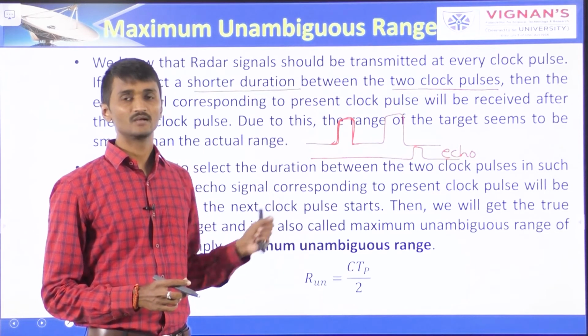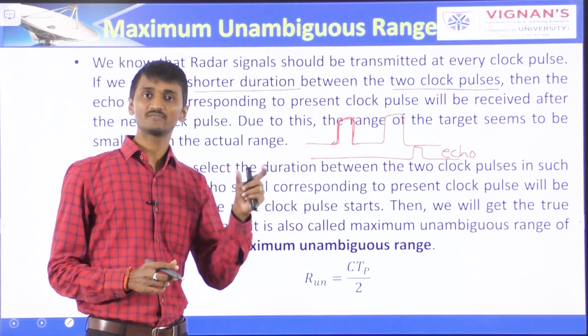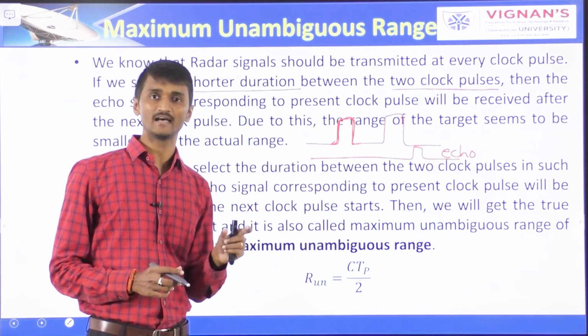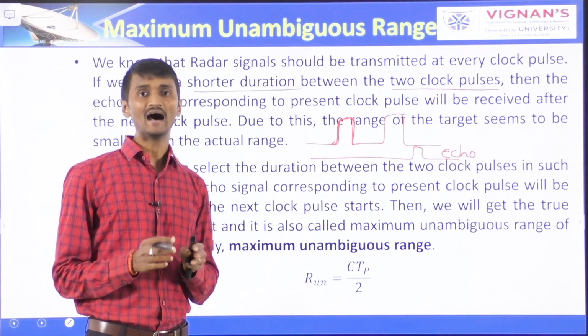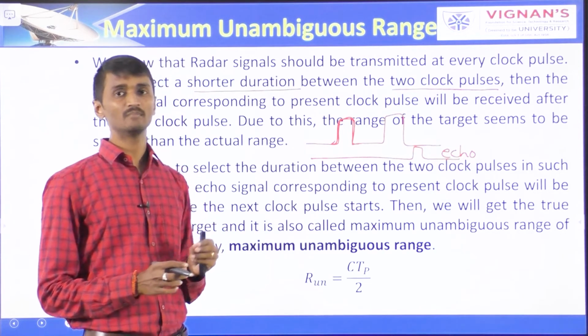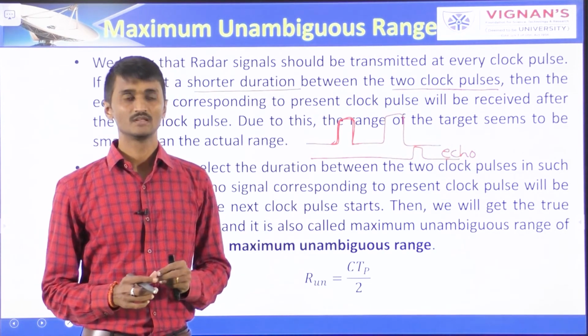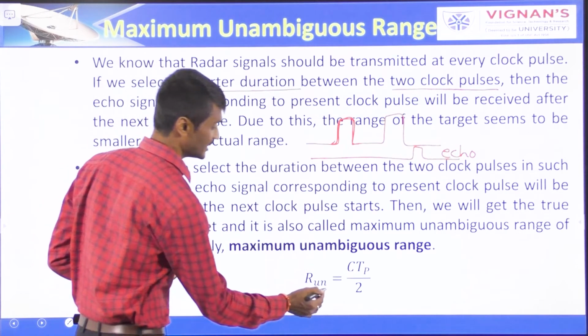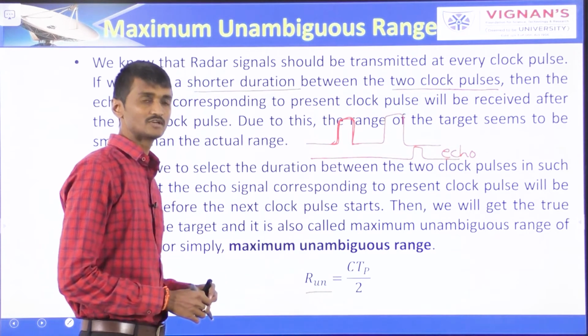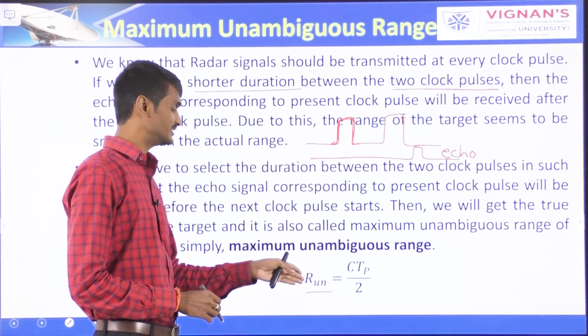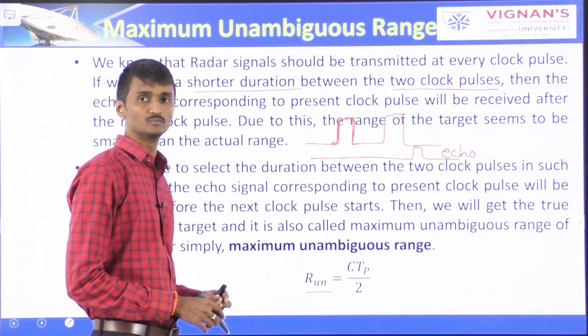Then we will get the true range of the target, and it is called the maximum unambiguous range. That is denoted by R unambiguous, which equals C into Tp by 2. As we already have the range, R equals C into T by 2.